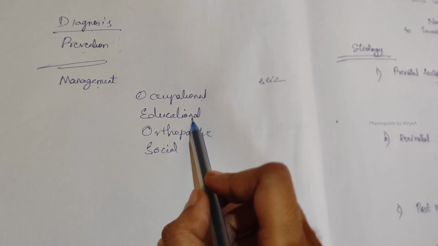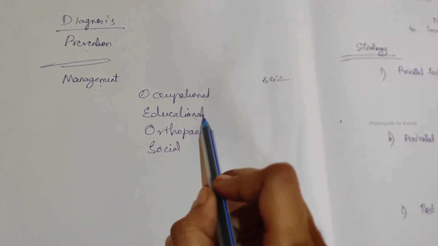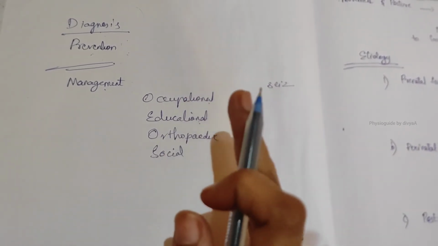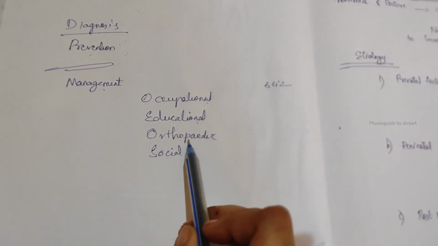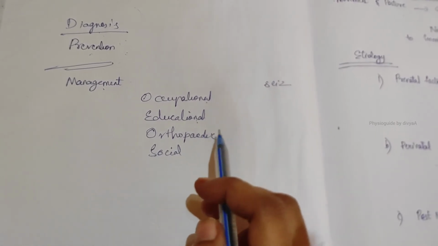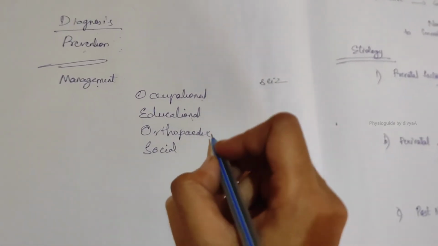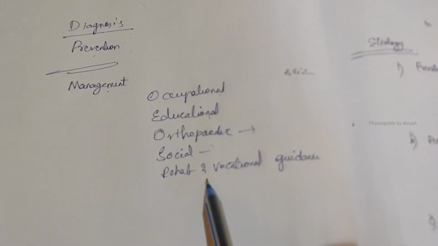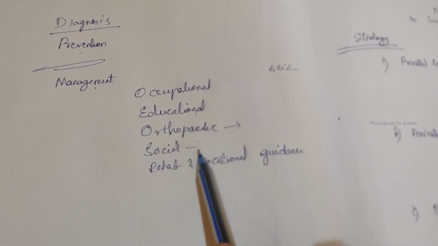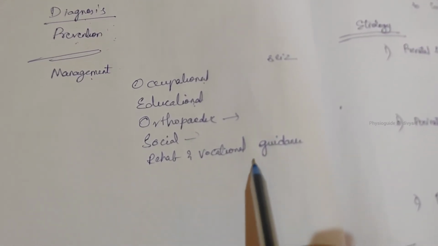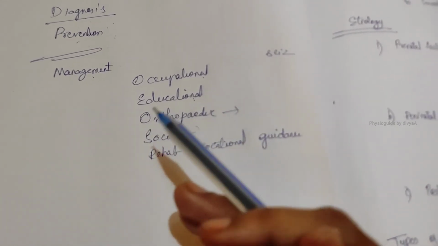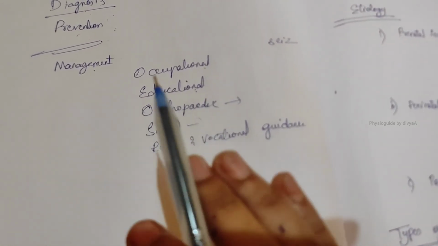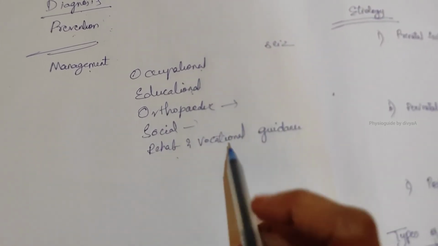Next, educational support. When there is a defect in vision, perception, speech, or learning, it is managed by adequate special educational experiences. Now, orthopedic support. Splints need to be suggested to reduce the stiffness in the muscle. Now, social and emotional support needs to be given to the child. Next, rehab and vocational guidelines. The parents should help the child adjust in society and, if possible, become self-reliant and independent by proper vocational guidelines.